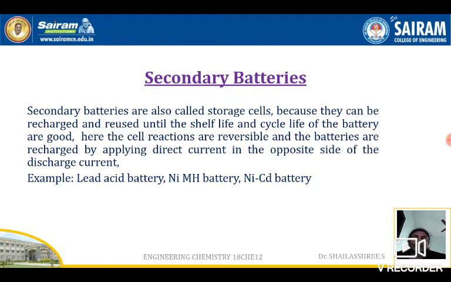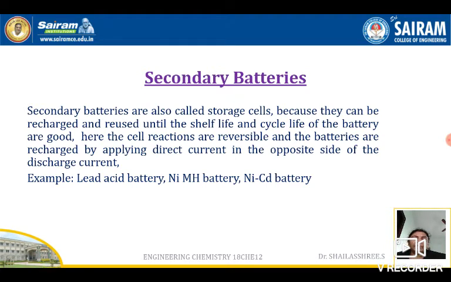And what is the cycle life? Cycle life is, for example, when using a device like a mobile, one full discharge and one full recharge, that is called one cycle. How many times the battery can be recharged and reused again and again before failure occurs is called the cycle life. So until the shelf life and cycle life of the battery are good, they can be recharged and reused again and again, because in all the secondary batteries the reactions are reversible.